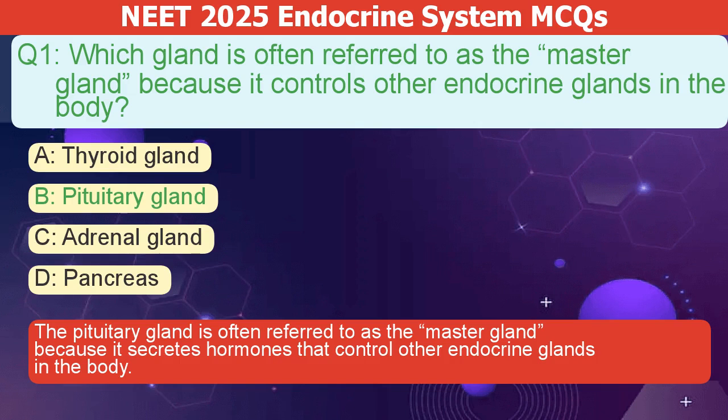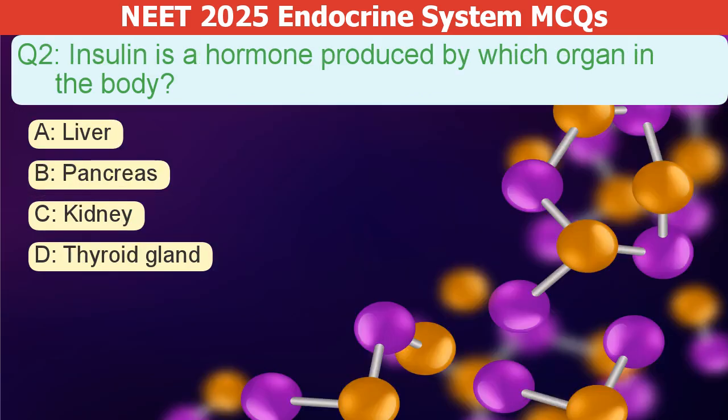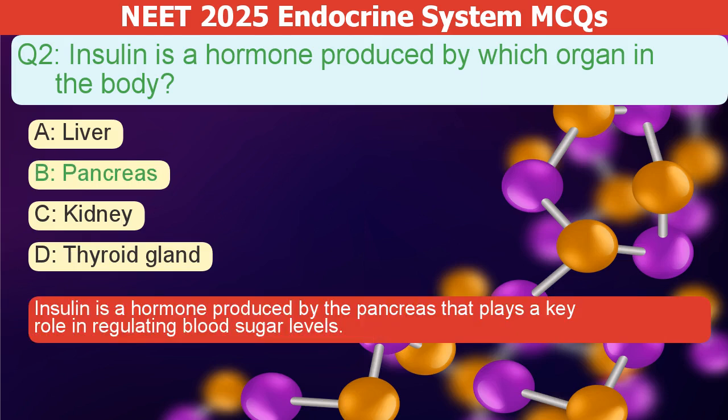Insulin is a hormone produced by which organ in the body? A. Liver. B. Pancreas. C. Kidney. D. Thyroid gland. The correct answer is B. Insulin is a hormone produced by the pancreas that plays a key role in regulating blood sugar levels.